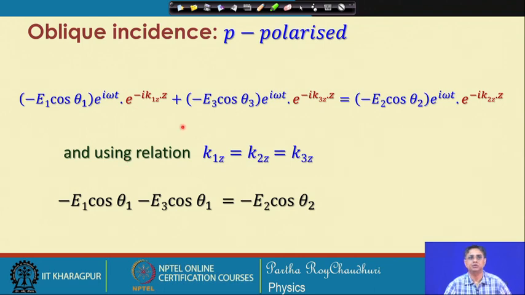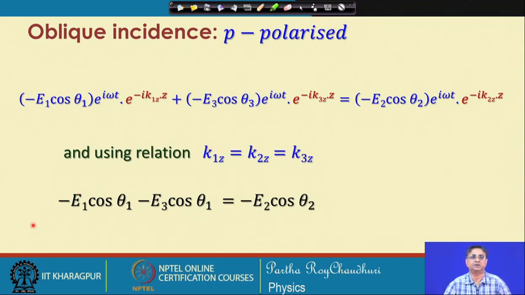Also we will use the relation that k 1 z, k 2 z and k 3 z are all equal. They are the z component, the tangential component, of the propagation vector. So, k 1 z, k 3 z, k 2 z, all of them are equal. So, you can also eliminate these exponential terms.